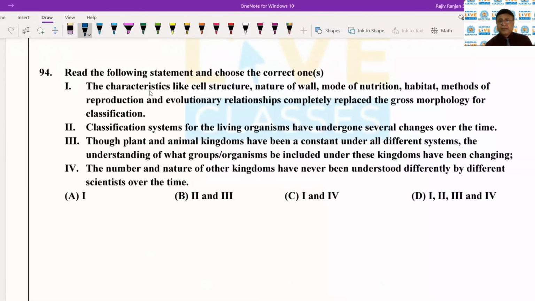The third one is though plant and animal kingdoms have been a constant under all different systems, the understanding of what group or organism be included under these kingdoms have been changing. And the fourth, the number and nature of other kingdoms have never been understood differently by different scientists over the time.